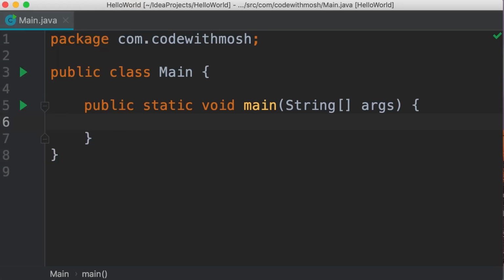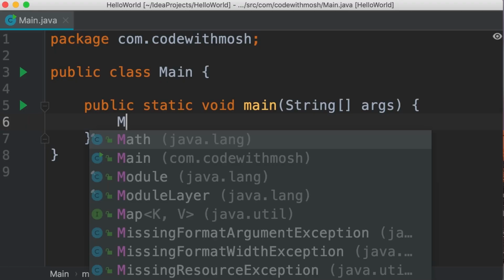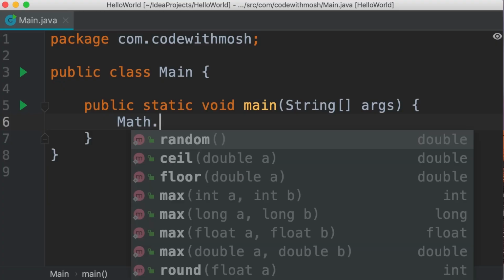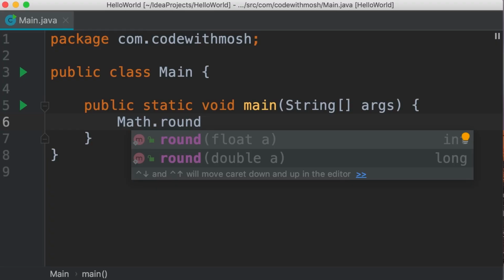In this tutorial, we're going to look at the Math class for performing mathematical operations. So in Java, we have this Math class that is defined in the java.lang package. So it's always there. We don't need to explicitly import it. Now, this class has a number of useful methods. The first method I'm going to show you is the round method. And with this, we can round a floating point number to a whole number. So as you can see, this method is overloaded, which means it's implemented twice.